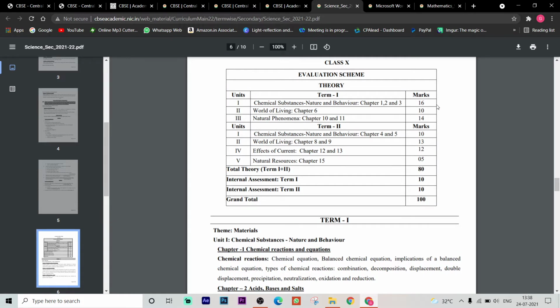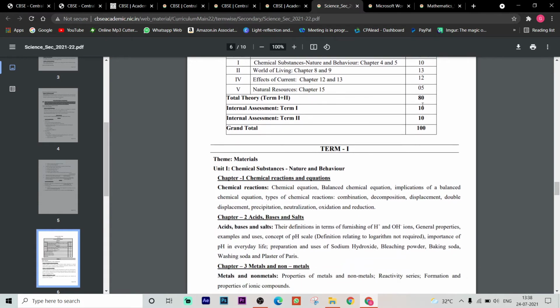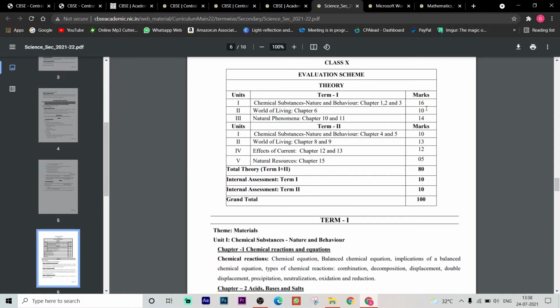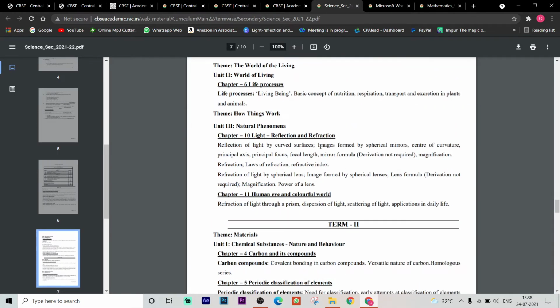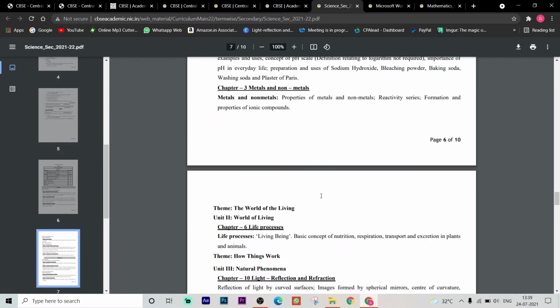3 chapters are there, which are for 16 marks. So world of living, chapter 6 only, life processes, is a lengthy chapter that is for 10 marks. Natural phenomena, chapters 10 and 11, that is for 14 marks. Light, reflection and refraction, human eye, 2 chapters are included, right?